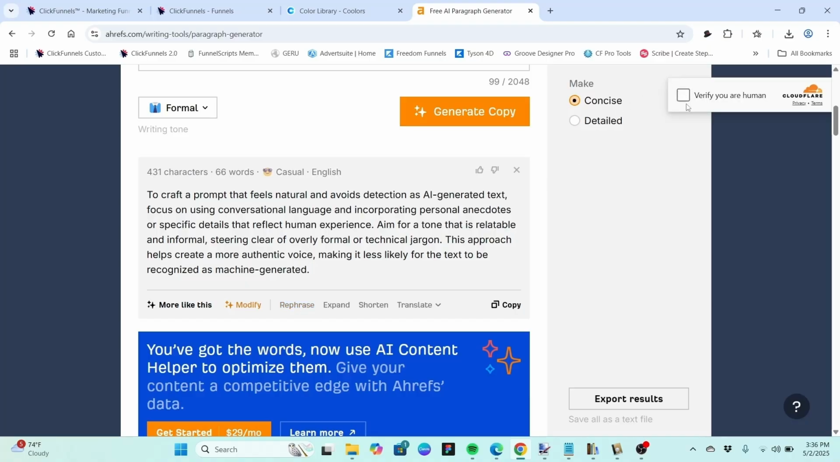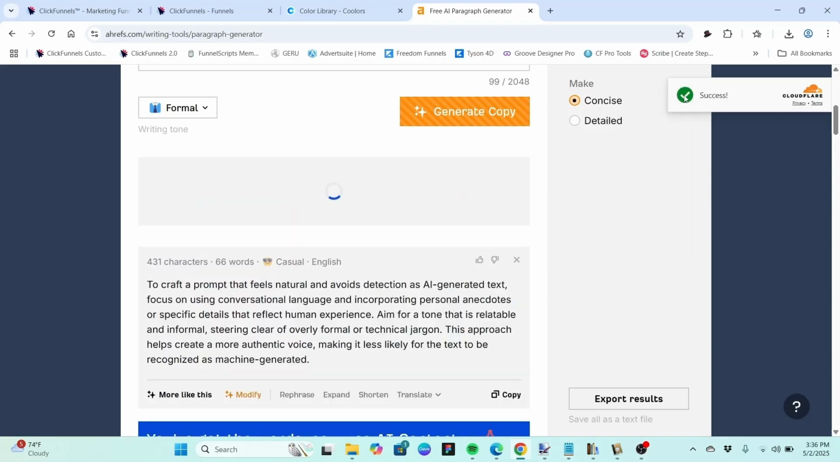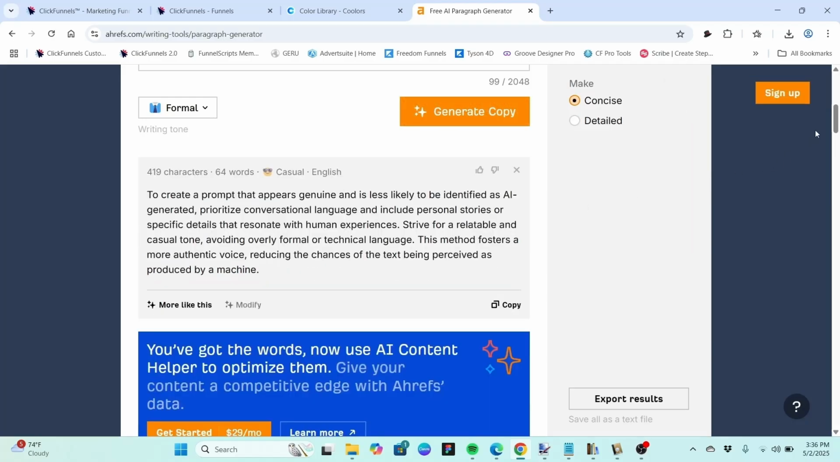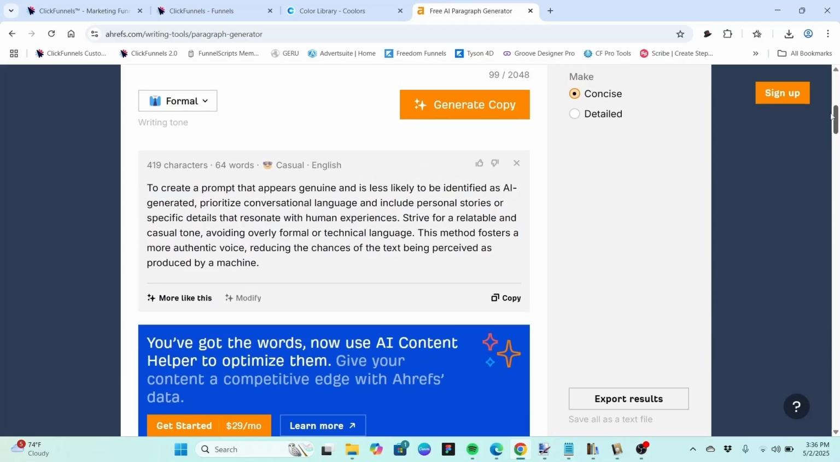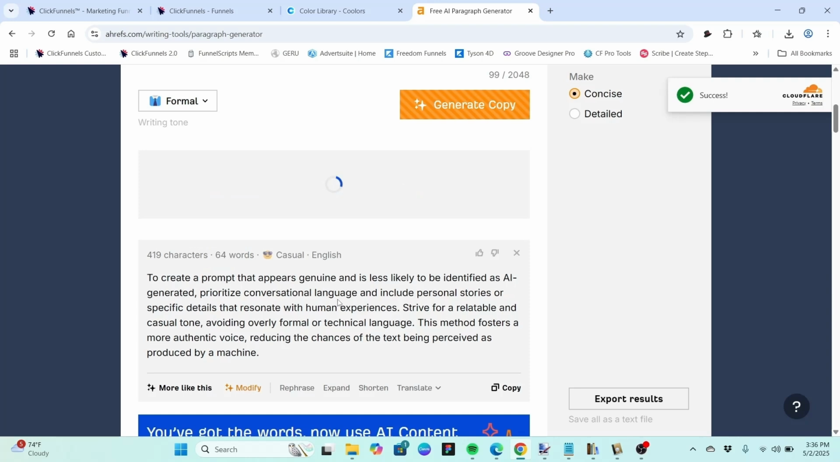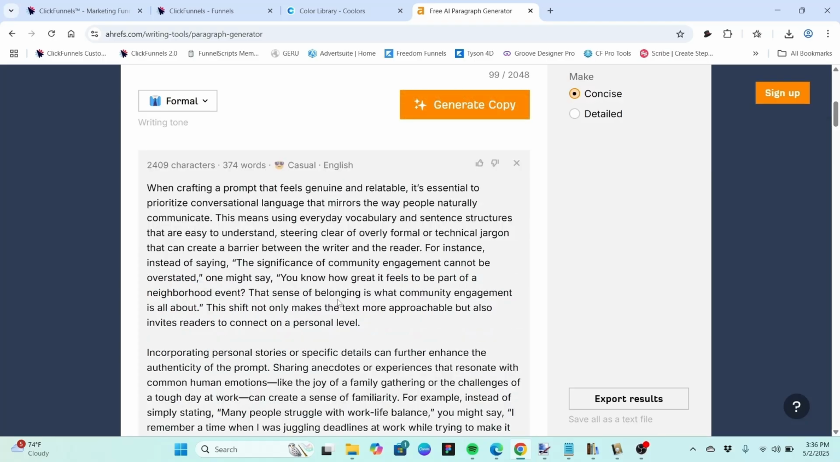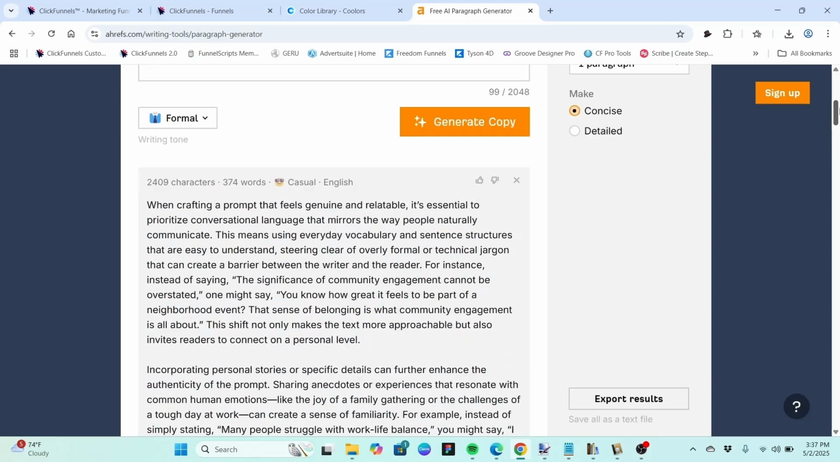We need to verify we're human. So it rewrote it a different way. How about if we modify and say expand? We get a much longer set of text, and this actually gives us multiple paragraphs. Looks like it gave us about 4.